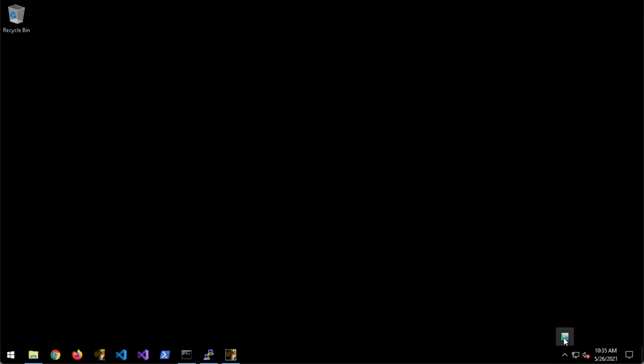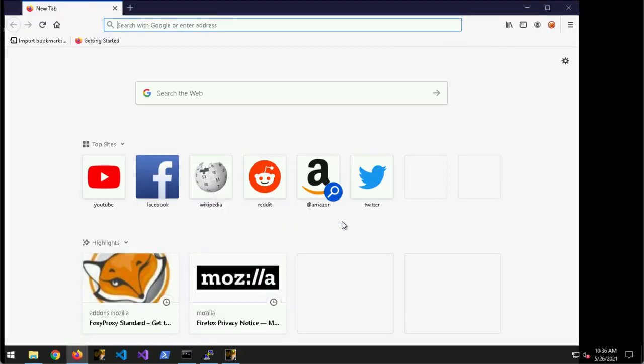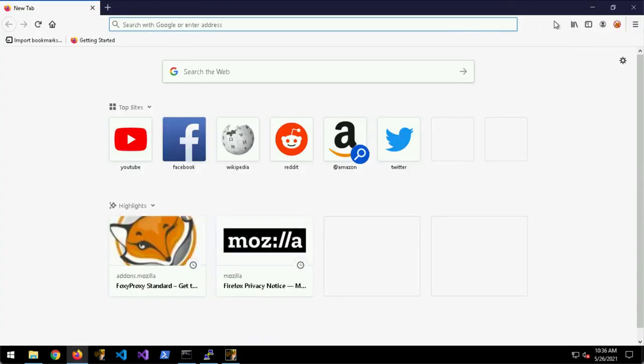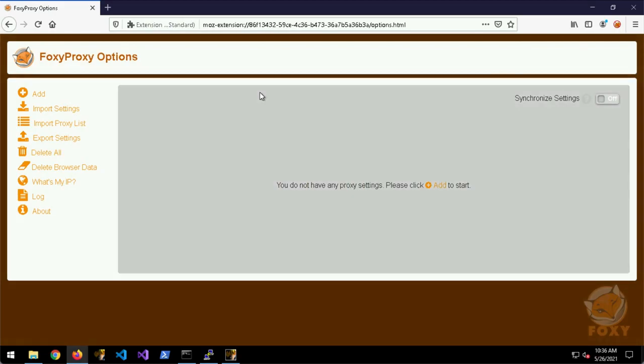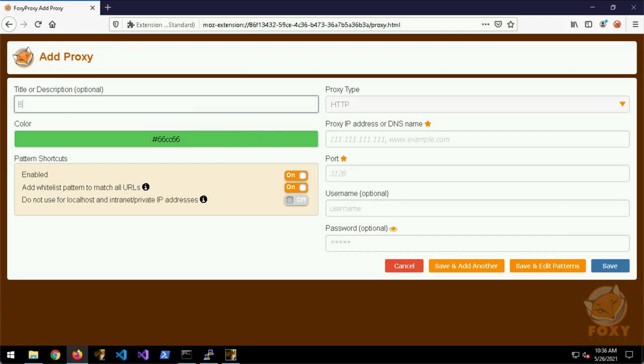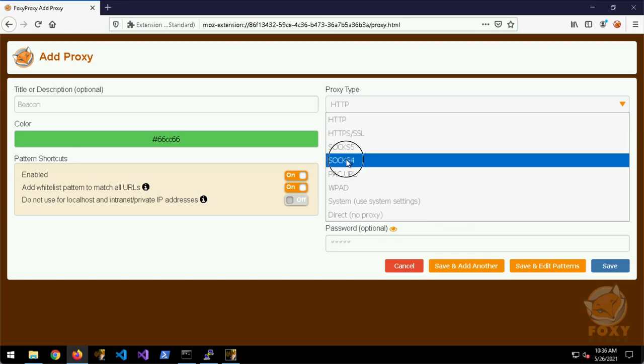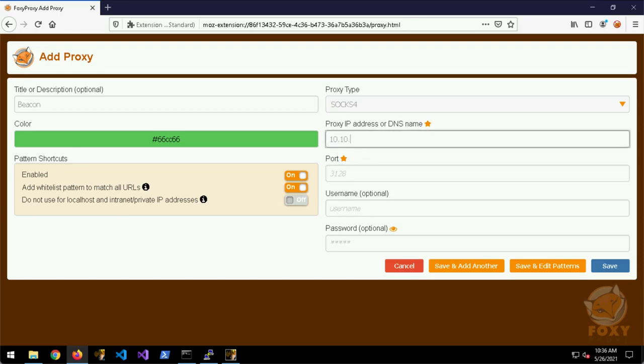Another thing you can pivot through without needing Proxifier is a web browser. And I've already got an extension installed called FoxyProxy. If you click that, we can say options and add. So here we can just say beacon. The type is SOCKS4, and the address is the Kali VM, and of course the port. Hit save.